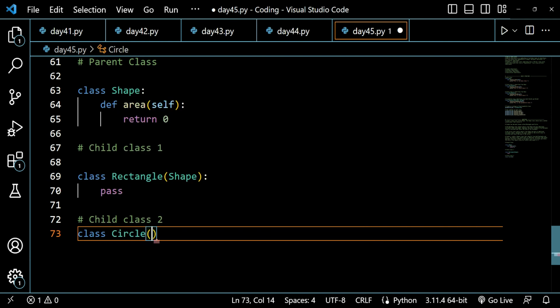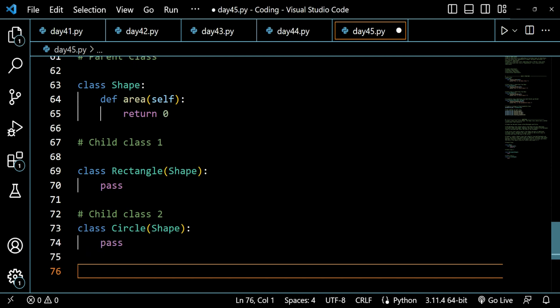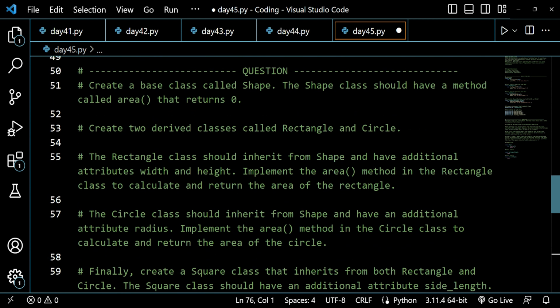So circle shape, and I will pass this value again, and then after passing this, we have to see what the rectangle method is asking. So the rectangle class inherits from shape and has additional attributes width and height. Implement the area method in the rectangle class to calculate and return the area of the rectangle.